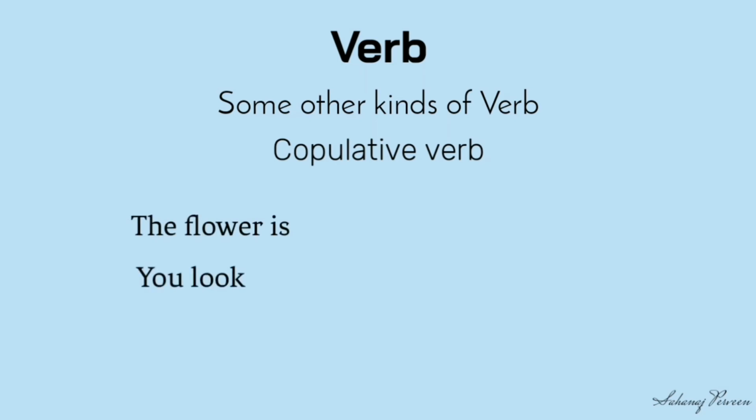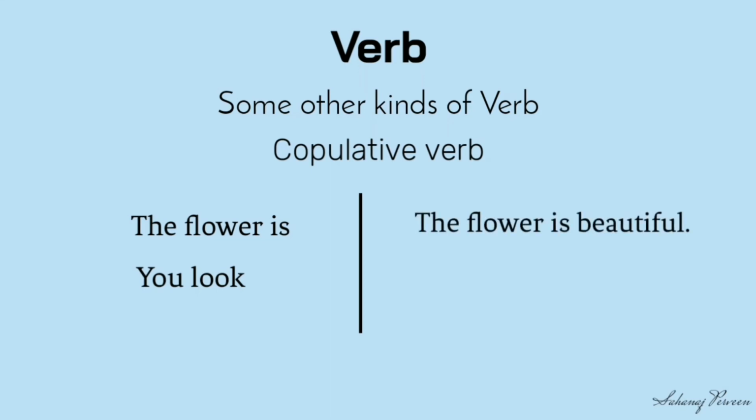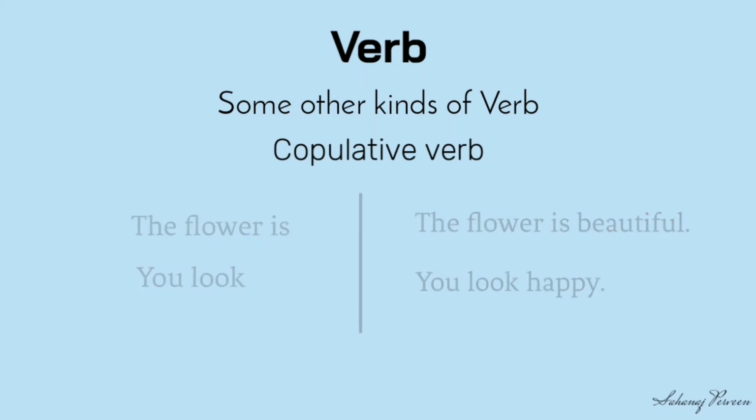Look at the sentences on the right. The flower is beautiful. You look happy. Look at the sentences on the left. The verbs is and look fail to express the full meaning. To express the full meaning, we use two extra words on the right. So, is and look are copulative verbs here.